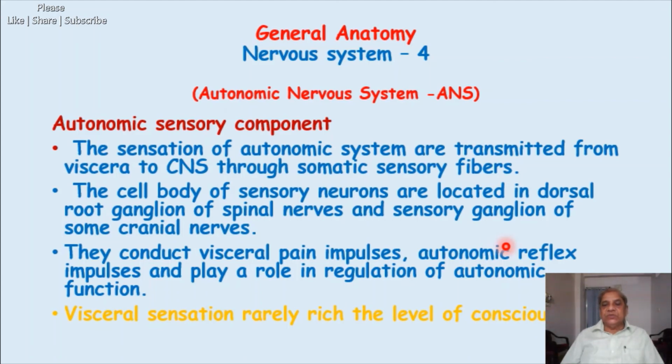So without the sensation carried from the viscera, the autonomic nervous system will not be able to function properly. Sensory input from these viscera is very necessary. Now this was the sensory component of the autonomic nervous system.